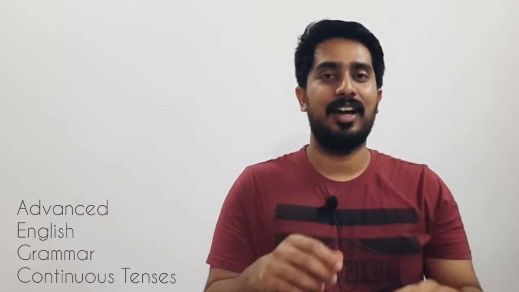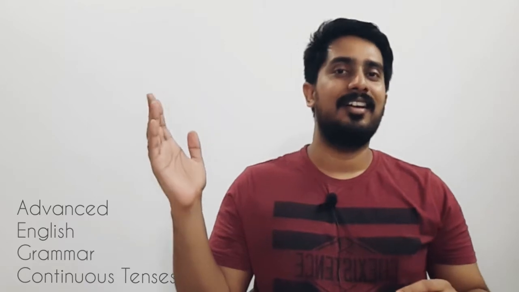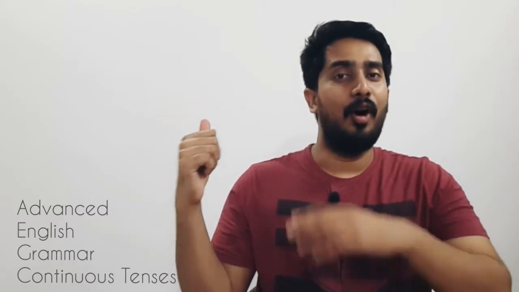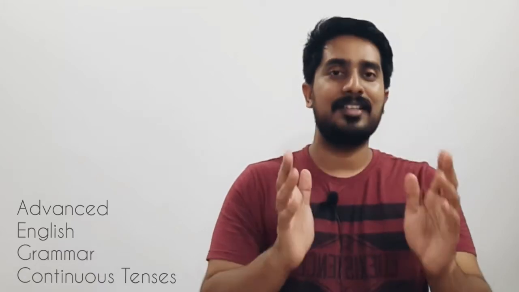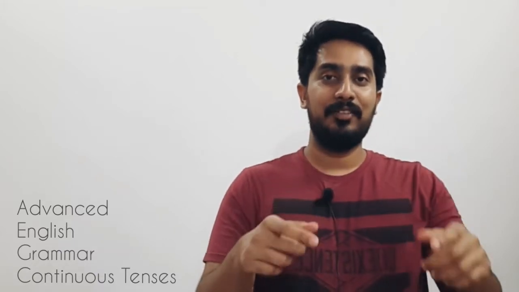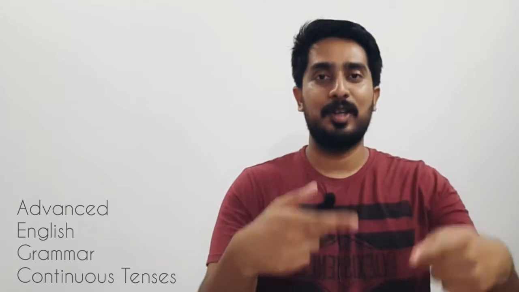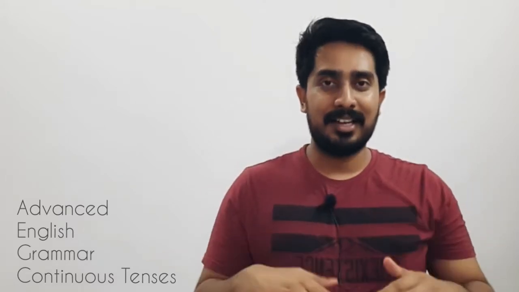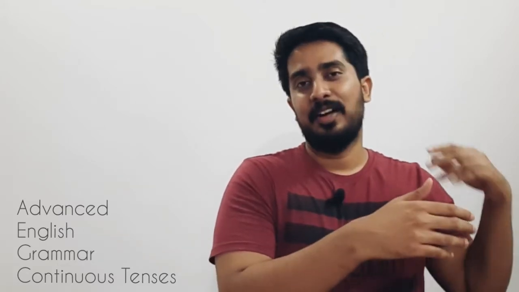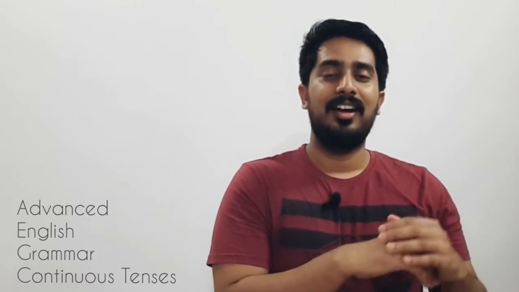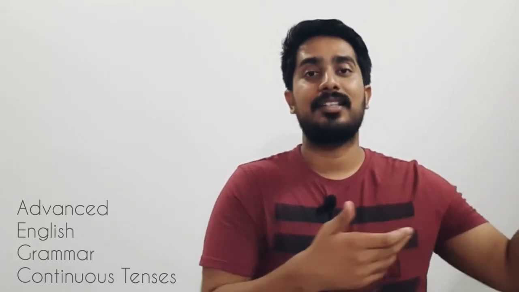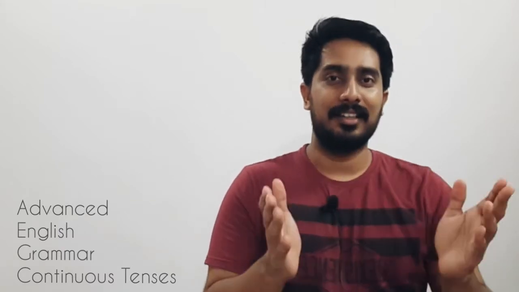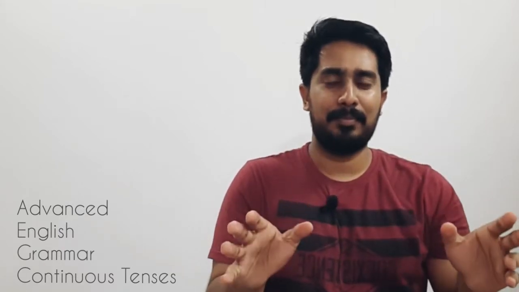Just like that, we would have past continuous to refer to activities that were ongoing or in progress in the past, and present continuous to refer to activities which are continuing or ongoing in the present, and future continuous to refer to activities that will be ongoing in future, will be in progress in future. So that's very easy, right? Just think of some examples.